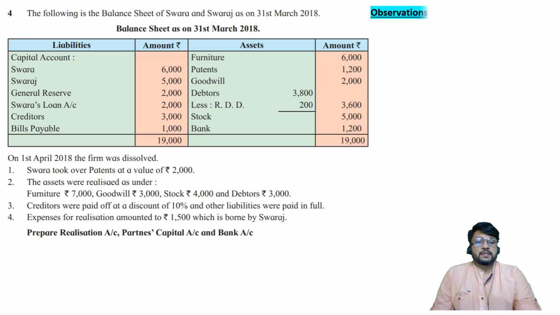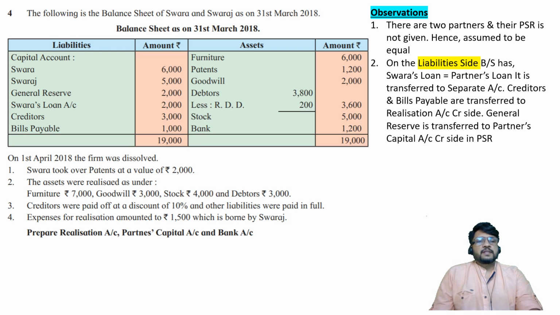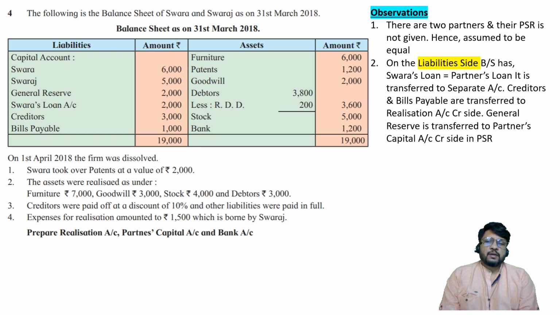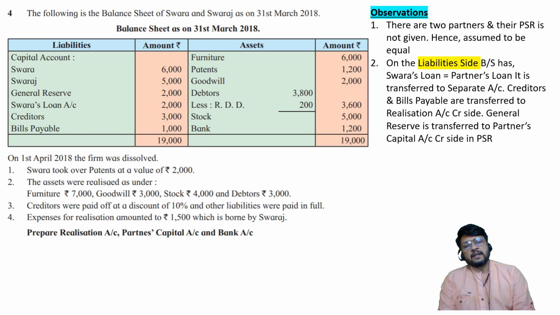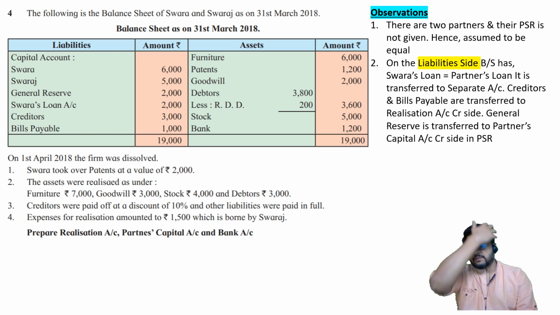Let us consider observations. First observation, there are two partners, their names are Swara and Swaraj and their PSR is not given. That means it is assumed to be equal. On the liability side, balance sheet has Swara's loan, that is partner's loan. It is to be transferred to a separate account. Creditors and bills payable are going to be transferred to realization account. Which side? Credit side. And general reserve is to be transferred to partner's capital account in the credit side in PSR, because general reserve represents past undistributed profits, and past undistributed profits are always transferred to partner's capital account,